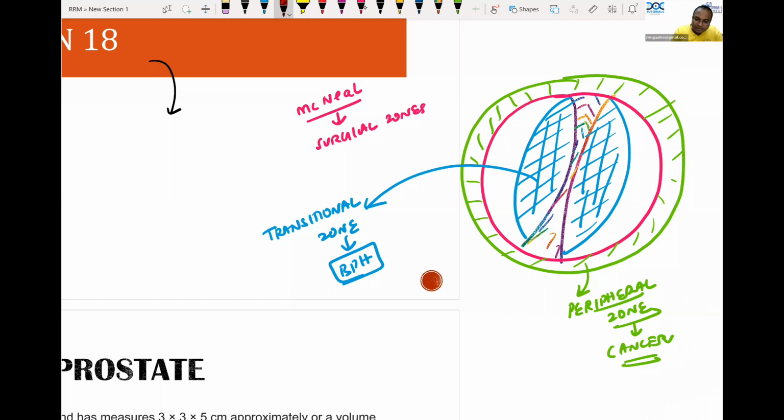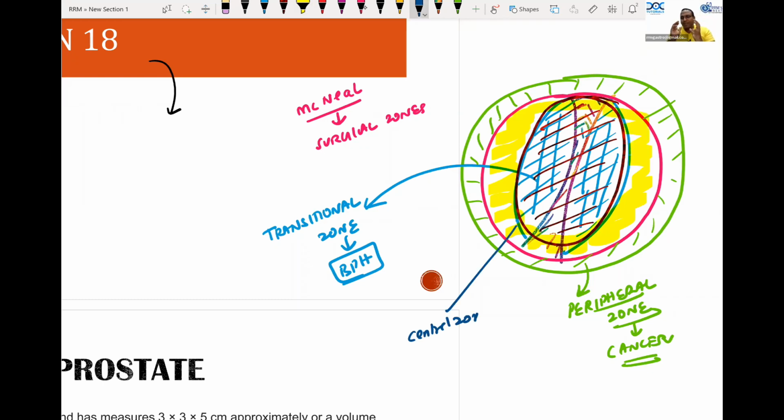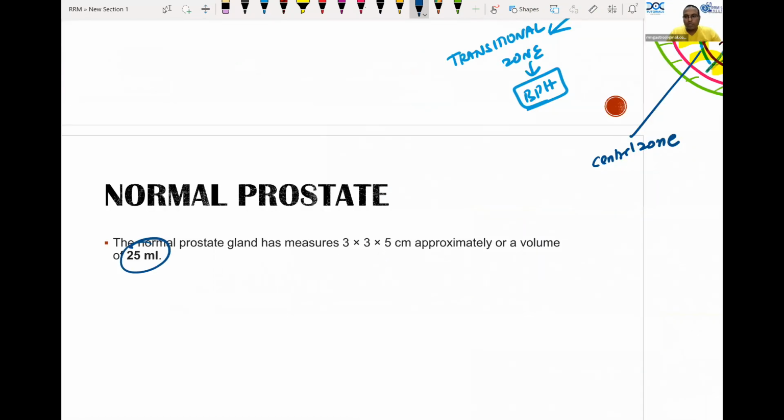And what is the central zone known as? It is known as central zone, not much significant. Please remember, prostate is divided into 5 lobes by the anatomy people. As surgeons, we are least bothered about the anatomical lobes. We are only bothered about the zones: transition zone, central zone, peripheral zone. Peripheral zone produces cancer. Transition zone produces benign prostatic hypertrophy. The normal size is 25 ml, a normal prostate for a young adult.